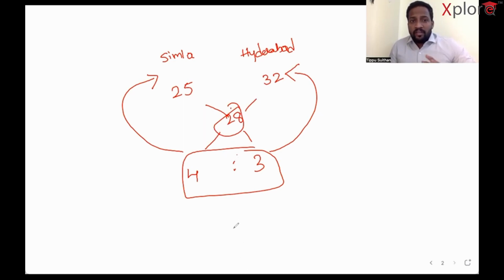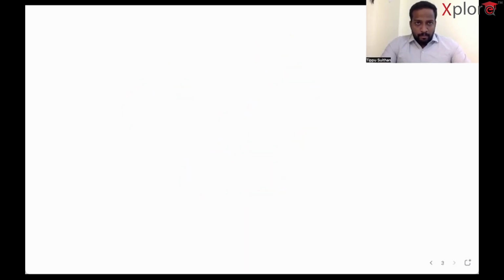So this is the brief idea about mixtures and alligations, but you must have an idea about ratio, proportion and equations to solve the questions on mixtures and alligations. Just go through this concept, you'll feel a lot better about it. If you want a proof of this, I can do it if you request in the comments. For now I'm moving forward with a couple of questions, for which I must share the screen.